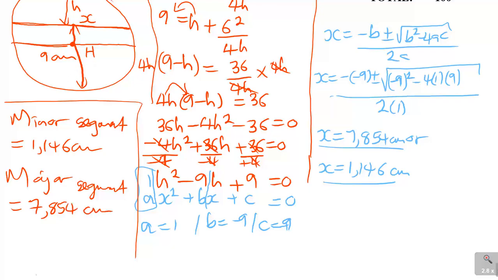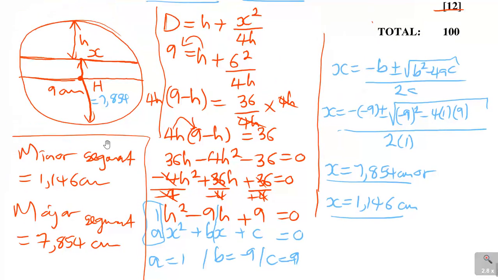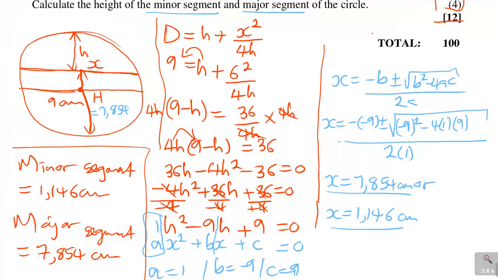So that's what they're saying here: this was 7.854, and the minor one here was 1.146. That's basically what they mean.